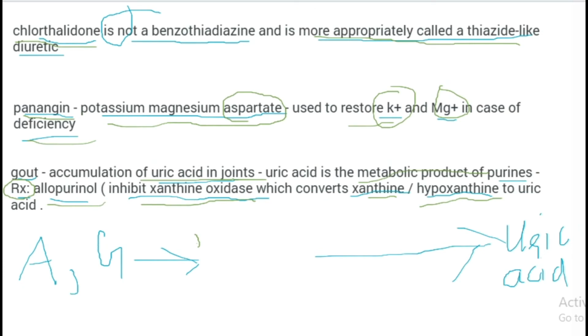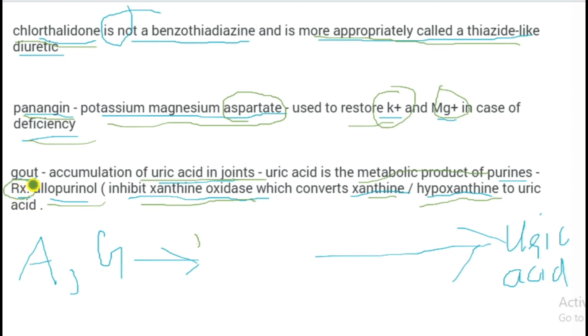I will talk about this drug in the cardiac chapter. Chlorthalidone is not a benzothiazide and is more appropriately called a thiazide-like diuretic. Panangin is a potassium magnesium aspartate used to restore potassium and magnesium in case of deficiency.